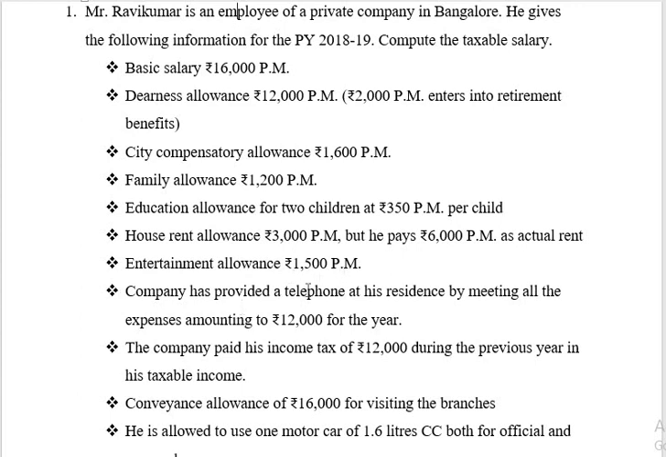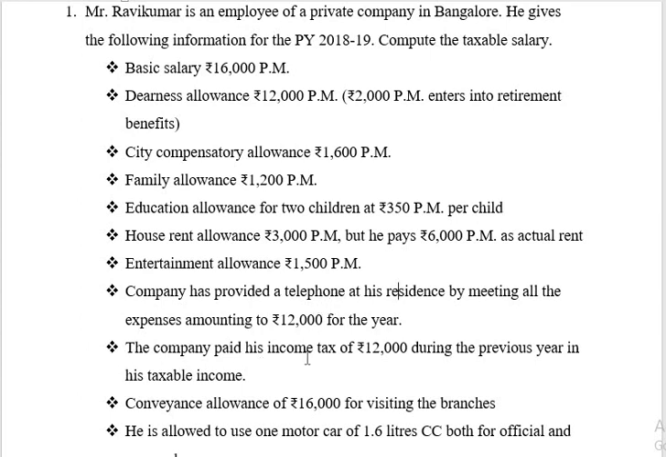Company has provided a telephone at his residence, meeting all the expenses amounting to rupees 12,000 for the year. So generally it is not taxable, it is exempted, because the area of the business is not in the business office, it is in the residence. There is no work done in the office, it is the work done in the residence of the assessee. Moreover, expenditures incurred at the living area of the assessee will not be taxable under income from salary, it will be exempted.